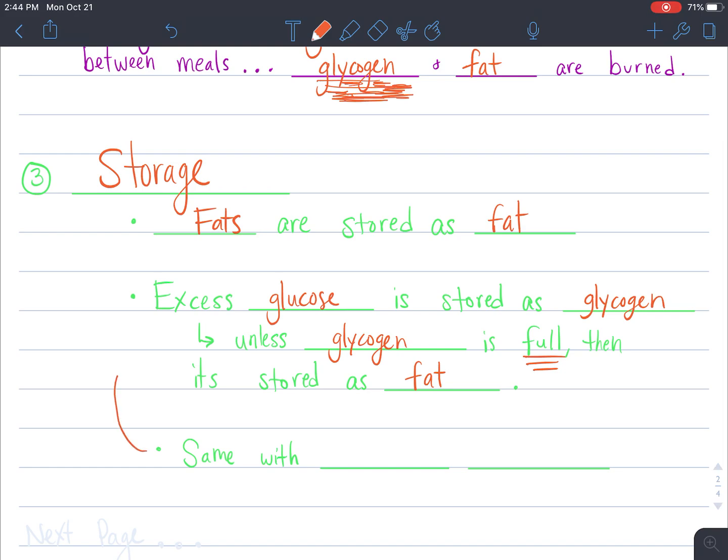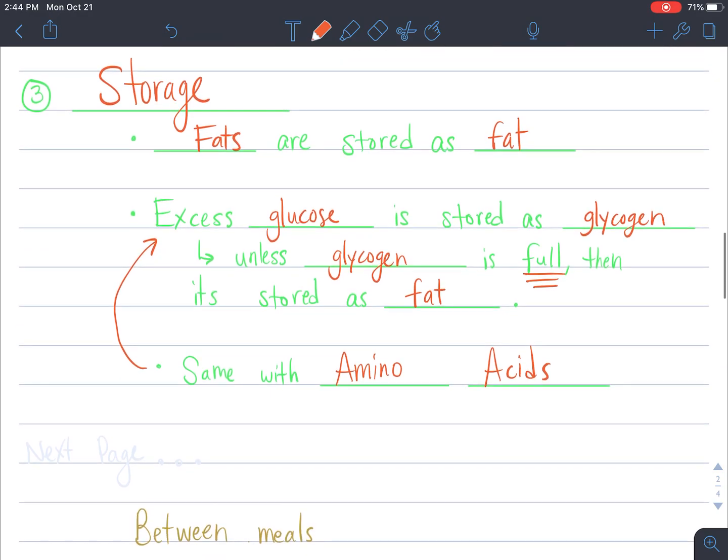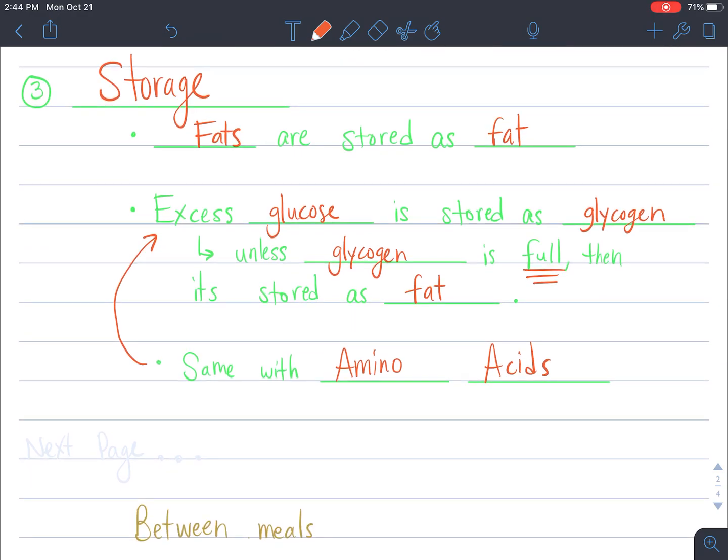Now, actually, you know what else does this? Amino acids. So when we eat proteins, if we don't use those proteins to build new proteins, then it is stored as glycogen, or it's stored as fat as well. So it turns into fat. So our body is going to store anything that we don't use immediately. And that's why it's so important that if you're putting lots of sugar in your body, that you use that energy up. Otherwise, it gets stored as fat.